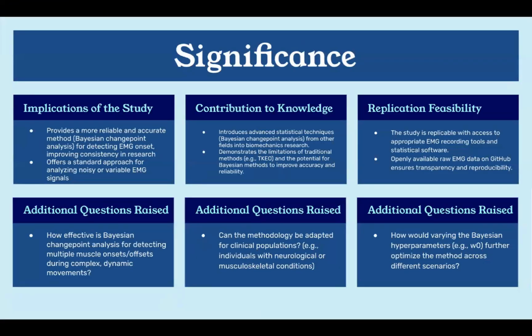This is kind of what we discussed earlier with implications of the study. It provides a more reliable and more accurate method for detecting EMG onset, which is a standard approach for analyzing noisy or variable EMG signals. As for contribution to knowledge, it introduces advanced statistical techniques from other fields into biomechanics research. And it demonstrates the limitations of traditional methods like TKEO and the potential for Bayesian methods to improve accuracy and reliability.